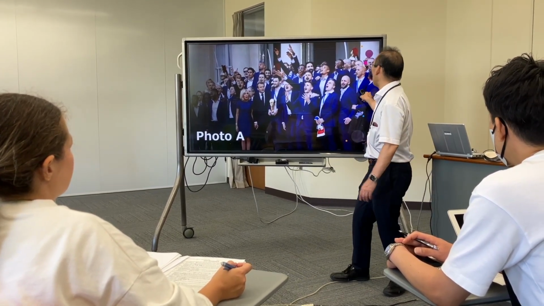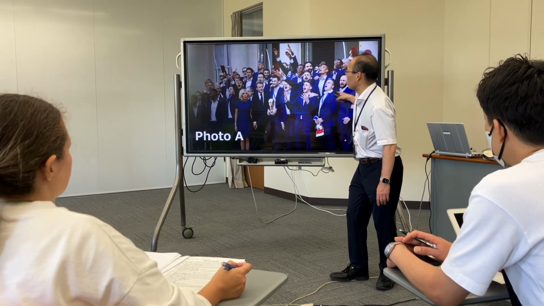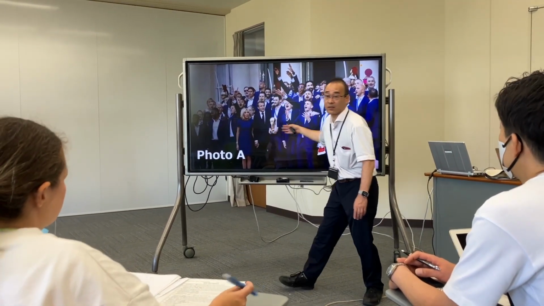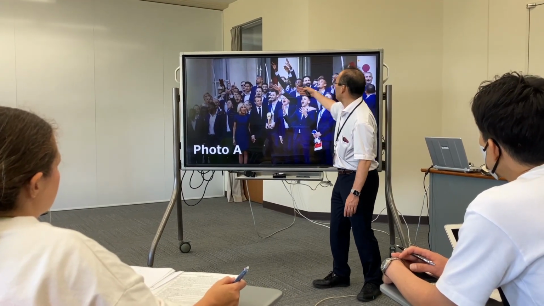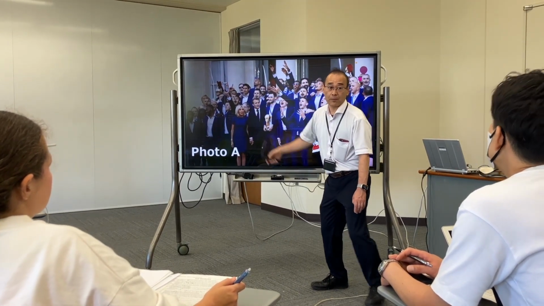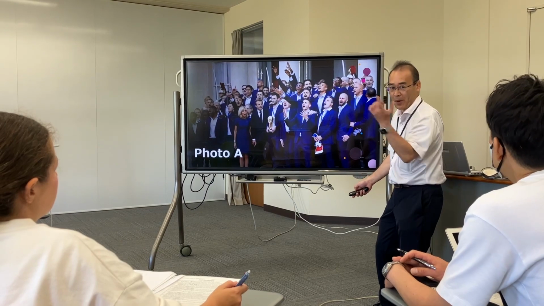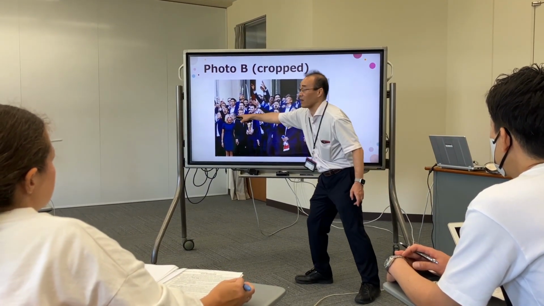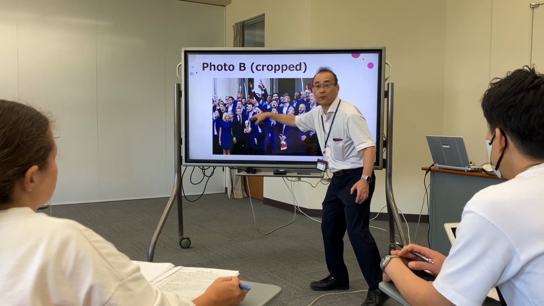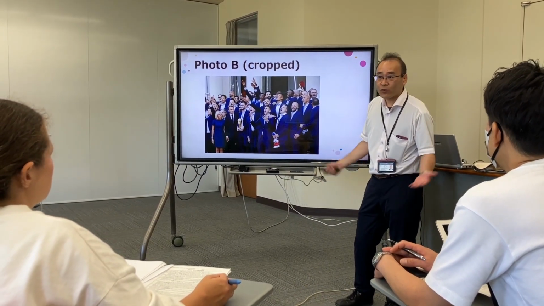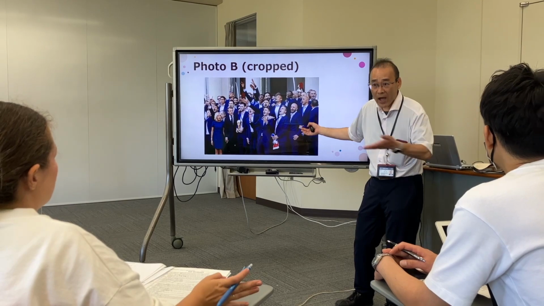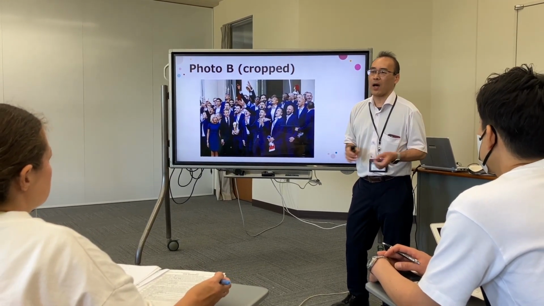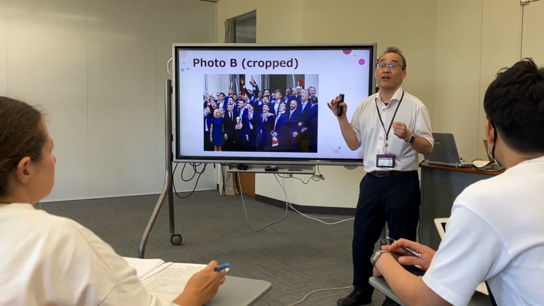White people, Caucasian, and also black people in the first line. But in the cropped photo, who are the people in the first line? All white. Yes, that's why it's discrimination, 差別.